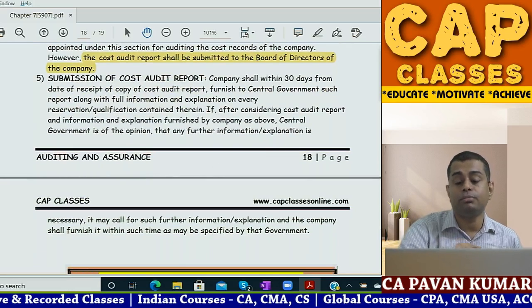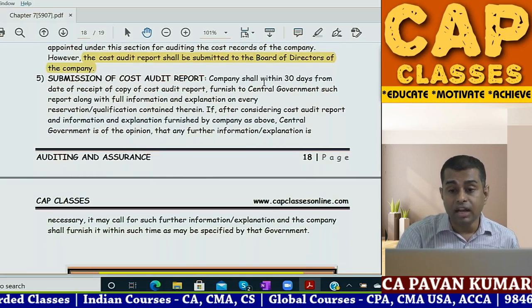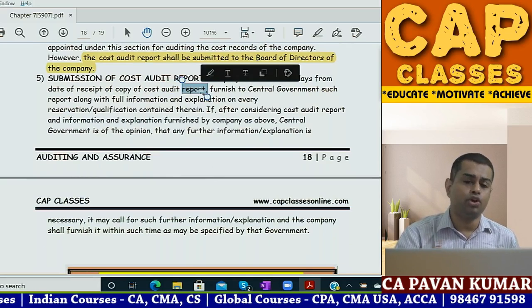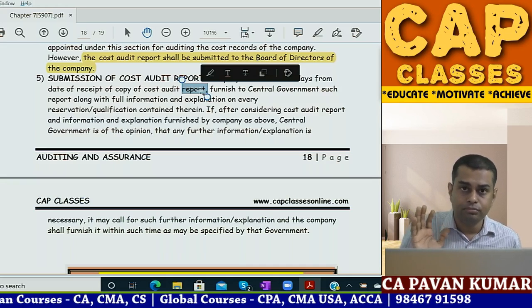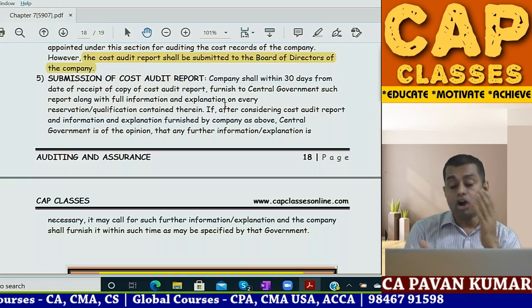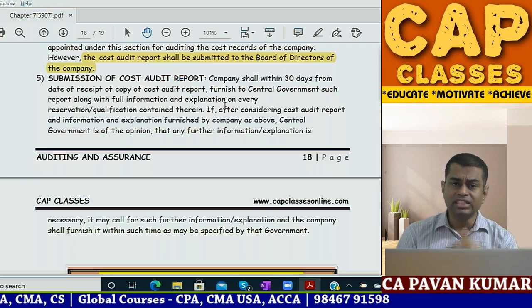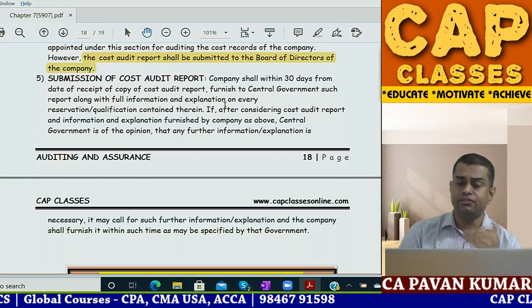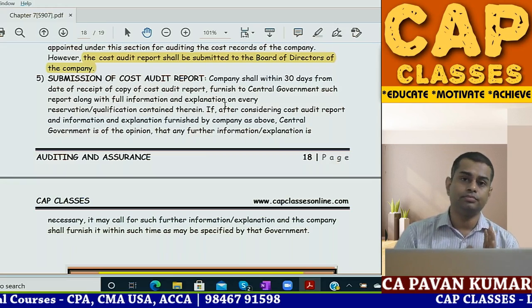Submission of cost audit report. Look here, company shall, within 30 days from the date of receipt of copy of cost audit report... Usually cost audit report will be given within 180 days from the date of commencement of the year. And cost audit report will go to board of directors. Okay, in case of government company, they will send it to government also. In case of C&AG appointment, in case of government company, it will go to C&AG also.